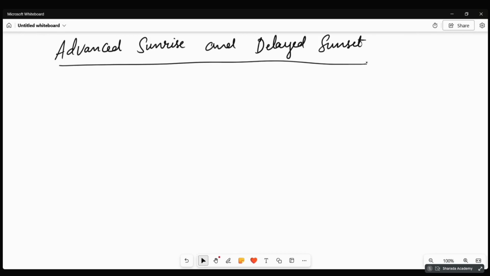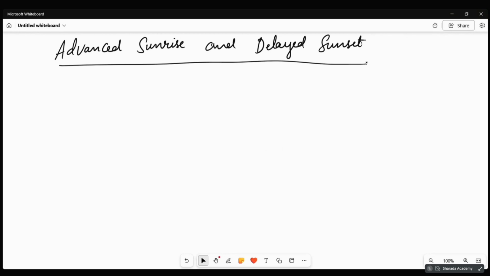Why? Because we see the sun at a higher position 2 minutes early itself, so naturally the sunrise will be 2 minutes earlier for us.